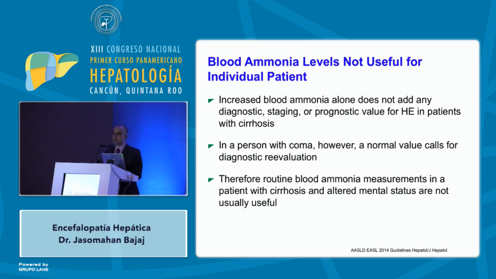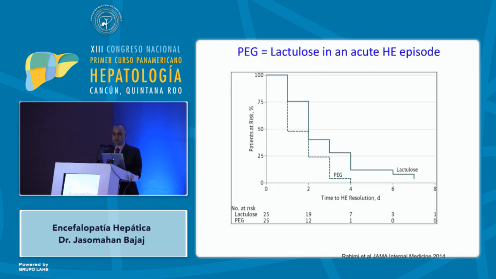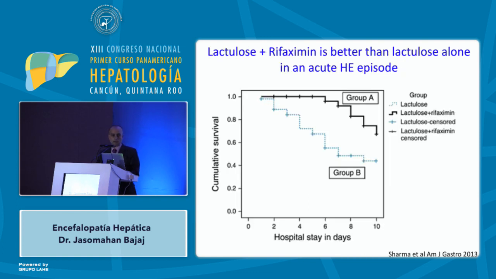So what are the treatments that can be used as an inpatient? Of course, lactulose is the first line treatment, but lactulose can often be very poorly tolerated. So in this NICE trial, they randomized patients into lactulose or the PEG prep that we use for colonoscopy, and they found in this very small trial, which has not been replicated yet, that lactulose was actually worse than the PEG prep. So in patients who can't tolerate lactulose or who have a tendency towards ileus, you can use the PEG prep in these patients.